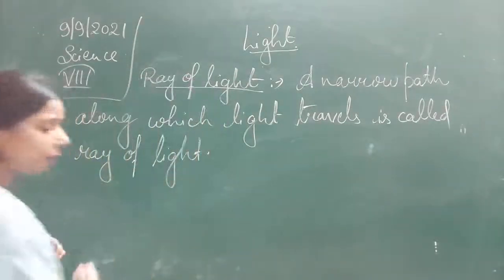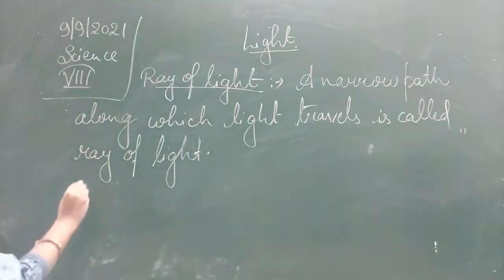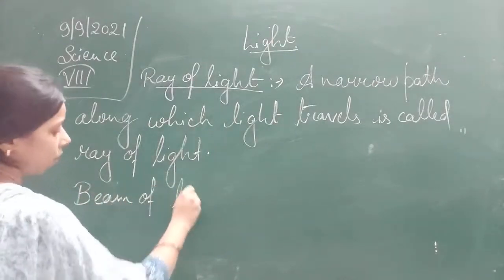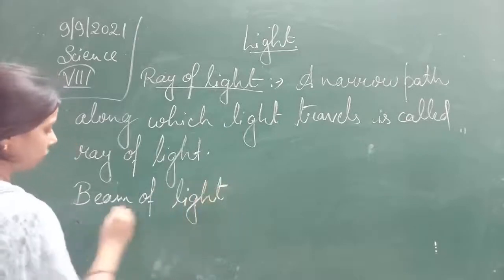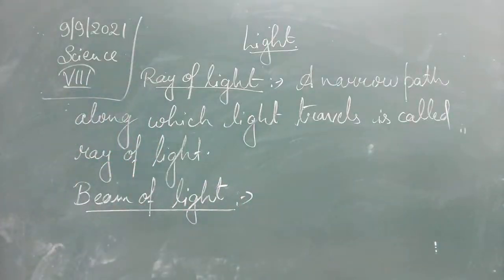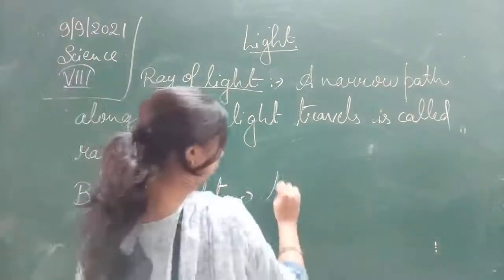Then the beam of light. What is the beam of light? A beam of light is a group of light rays.